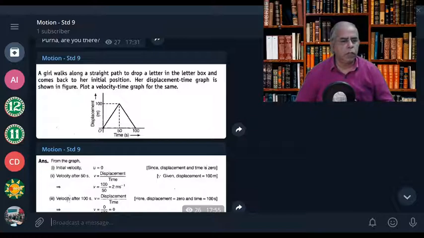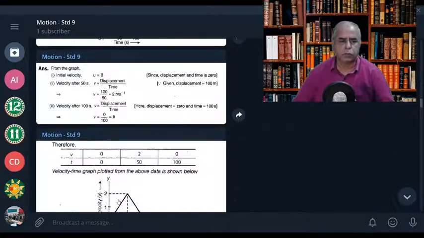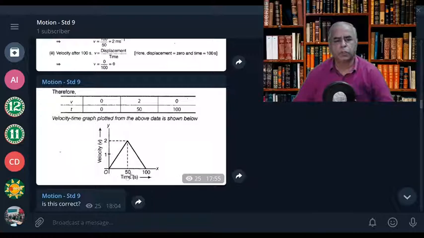And then after 100 seconds, displacement divided by time once again, and here you have reached once again the 0 position, is it not? Because you have come back, 0 divided by 100 means 0. It means you put velocity and time initially 0, 0, then time 50, velocity 2. Now you can put the same thing and replace displacement by velocity. It is given as time.